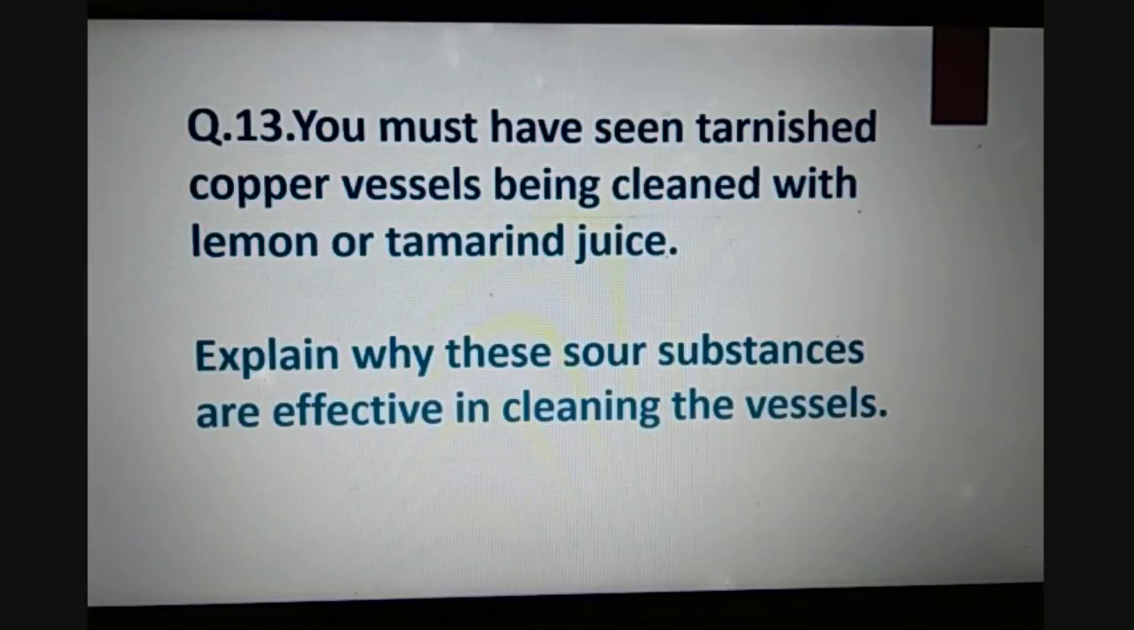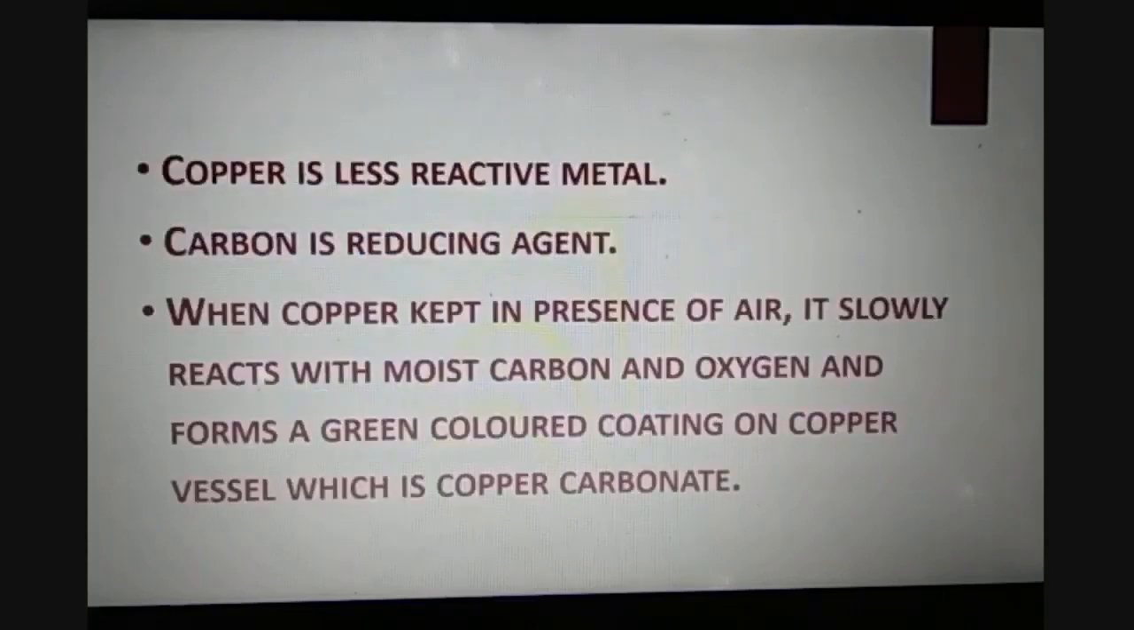Question number 3 is, you must have seen the tarnished copper vessel being cleaned with lemon or tamarind juice. Why are these sour substances effective in cleaning the vessels? Because copper is a less reactive metal. When copper is kept in the presence of air, it slowly reacts with moist carbon dioxide and oxygen and forms a green colored coating on the copper vessel, which is copper carbonate.